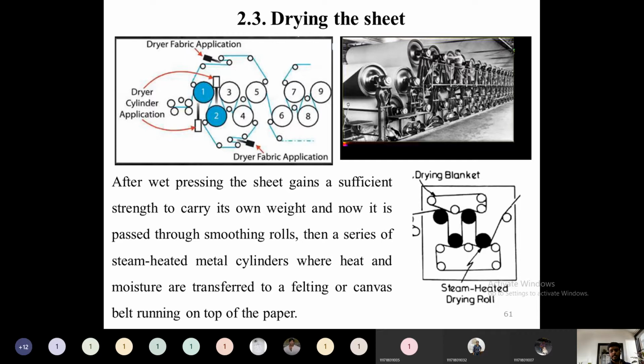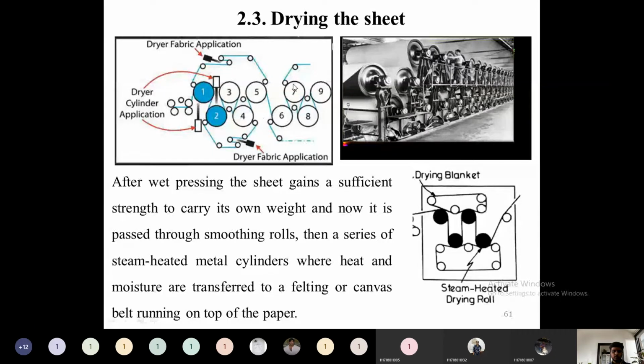Then after that, 60 to 65% water will be there in the wet web or wet sheet. That water content has to be removed by passing through a series of steam heated rolls. So a series of steam heated rolls will be there, and through this, it will be passed. In a real paper mill, the rolls will look like this one. This is the final roll, Calandria equipment. Here this is what we call drying rolls or steam heated drying rolls. After passing through these steam heated drying rolls, the paper will gain a sufficient weight. So this is regarding the drying rolls.